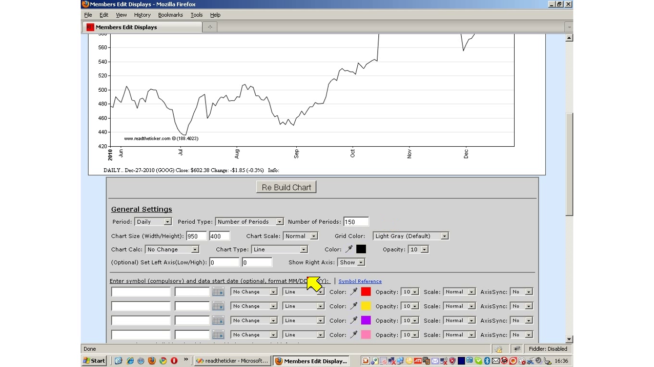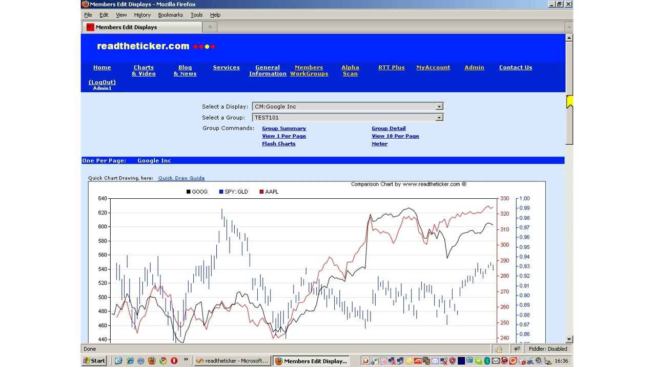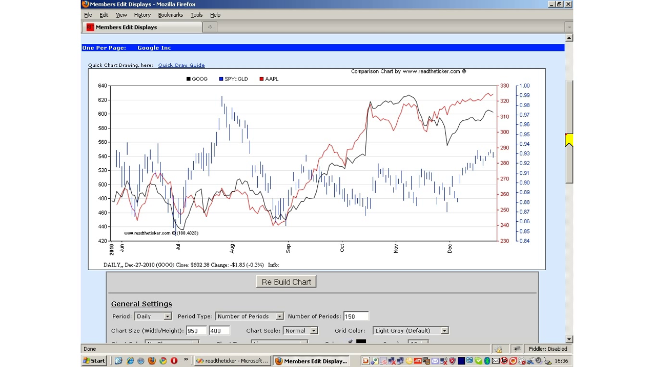Comparison chart. Here we can load in 4 symbols and compare them. We got Google, let's type in Apple. Maybe we type in SPY as a ratio of gold. Change around the colours. Change the type. See what happens. Here we have our comparisons.